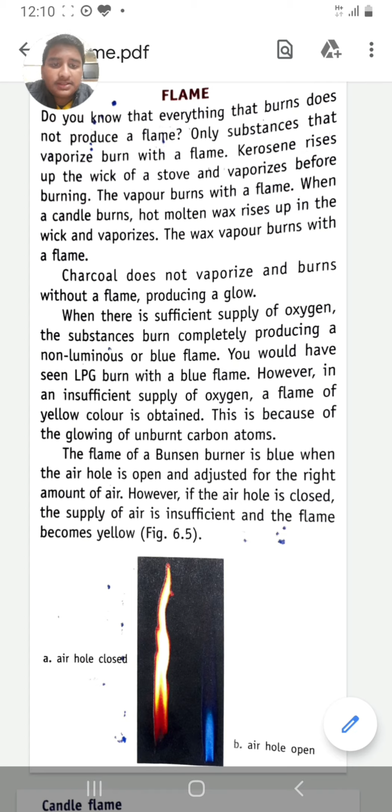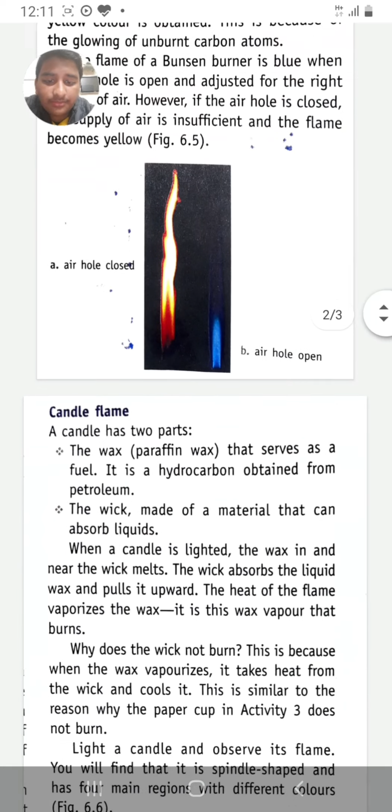When there is a sufficient supply of oxygen, the substance burns completely, producing a non-luminous or blue flame. You would have seen LPG burn with a blue flame. However, in an insufficient supply of oxygen, a flame of a yellow color is obtained. This is because of the glowing of unburned carbon atoms. The flame of a Bunsen burner is blue when the air hole is open and adjusted for the right amount of air. However, if the air hole is closed, the supply of air is insufficient and the flame becomes yellow.